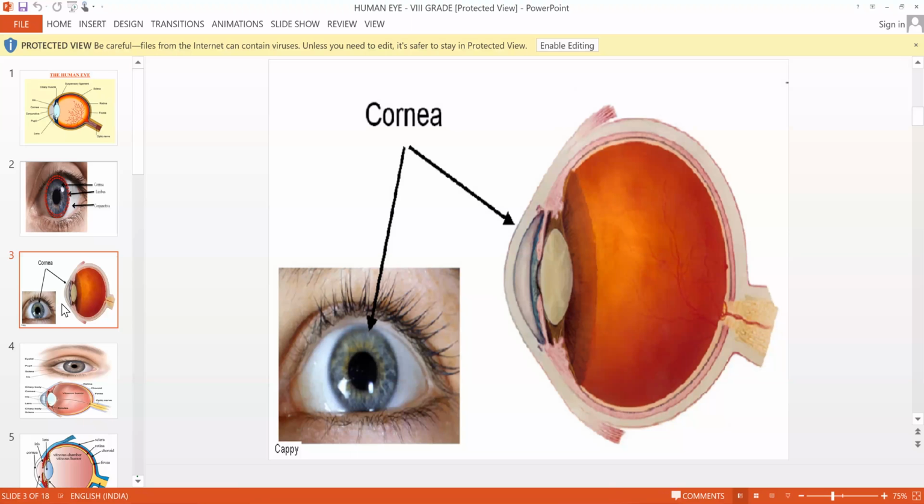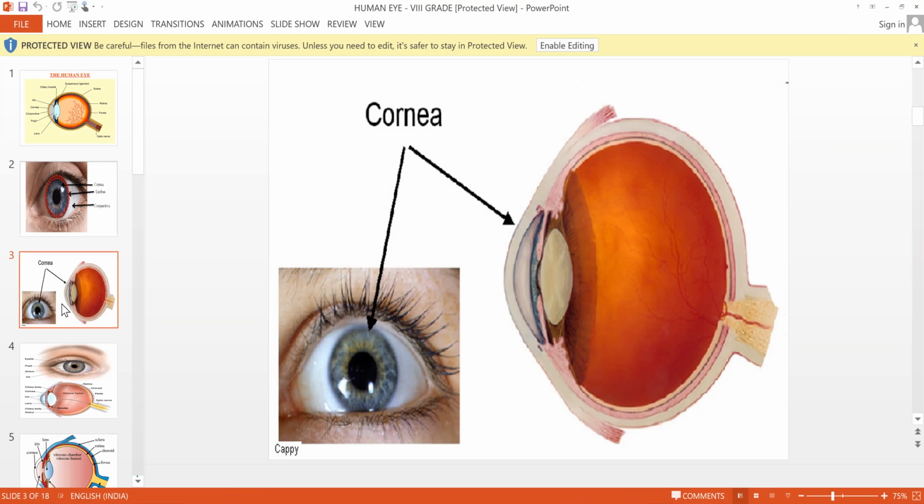It is a transparent curved front of the eye which helps to converge the light rays entering the eye. So for the cornea, there is nothing much to discuss. A very simple sentence: it is a transparent curved front of the eye. You can see it is a transparent structure in the eye, I have shown you very clearly. It is transparent and it is curved.